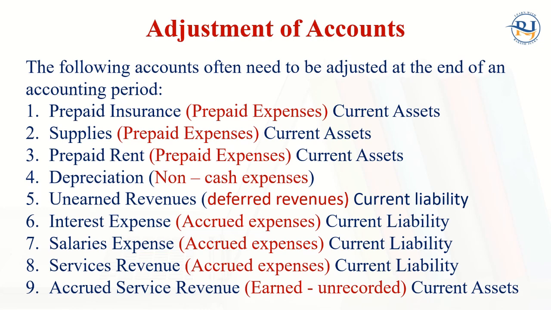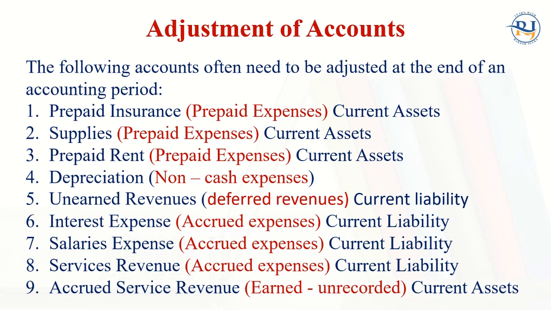Here are some of the adjustments that we make at the end of the period. The first one is prepaid insurance, meaning insurance which is paid in advance, for the next year. That particular amount will not be considered as an expense of this year. It will be a current asset for that particular period.